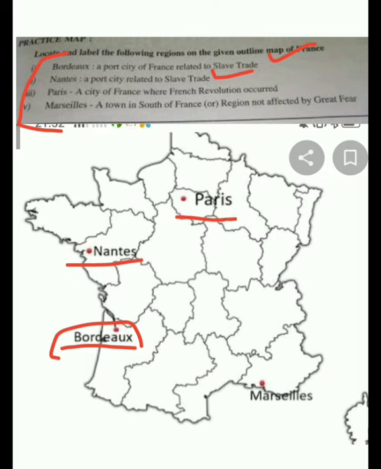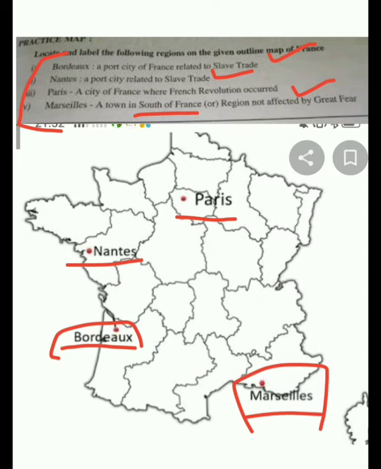Storming the fort of Bastille was in Paris. So for a city of France where the French Revolution occurred, or where the revolution broke out, you will write Paris and then locate it. Then a town in South France. This question gives you a hint that the location is in the south of France. Region not affected by the Great War. In the war which happened in France, there was one place which did not get affected a lot. It was Marseille.